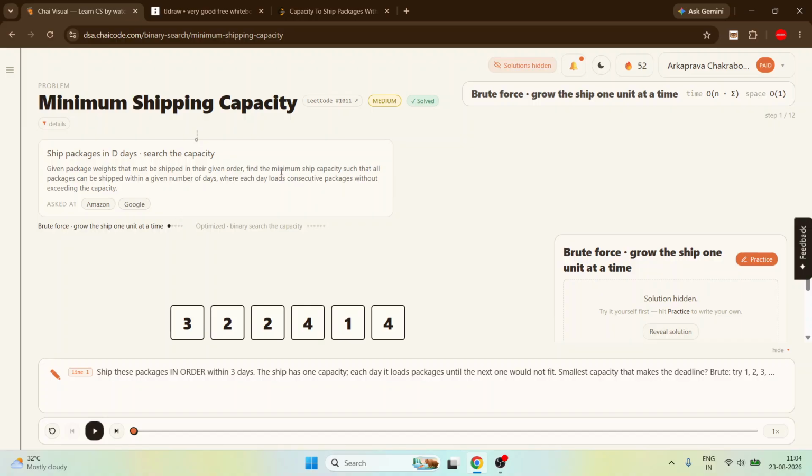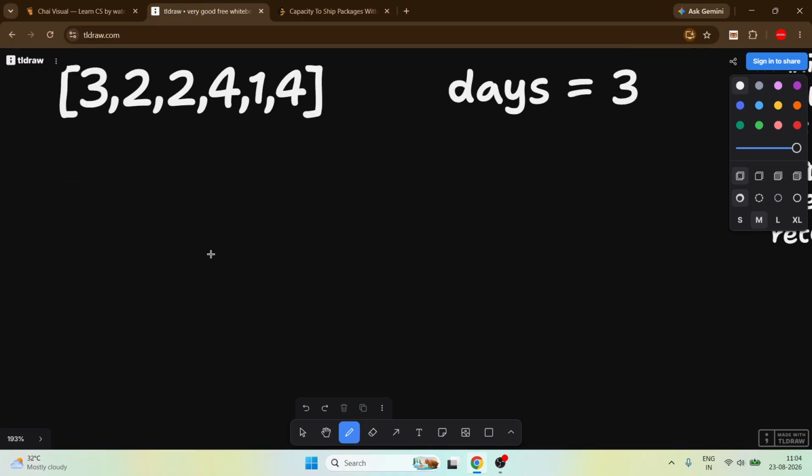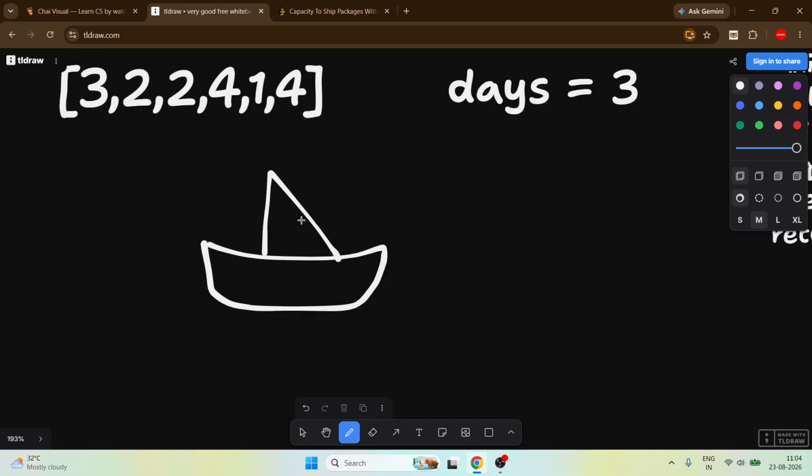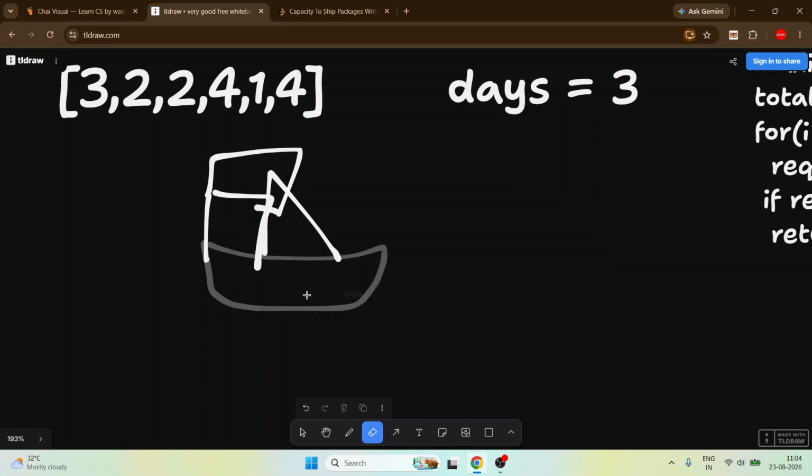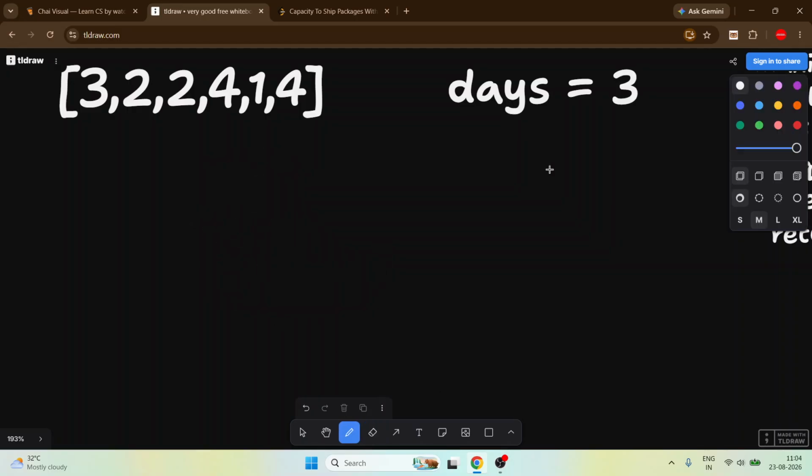So find the minimum ship capacity. We are given a ship, I know it's a boat, but suppose it is a ship. What is the capacity of the ship? We need the minimum capacity so that we can send every packet within these 3 days. And we can't break a package into one and one. No, this will not happen.